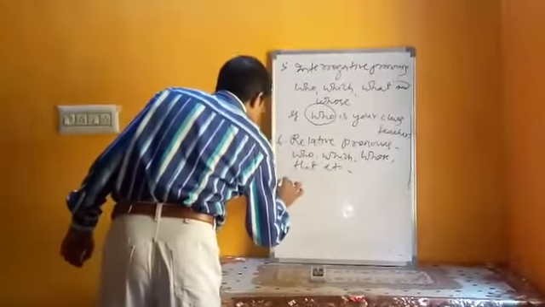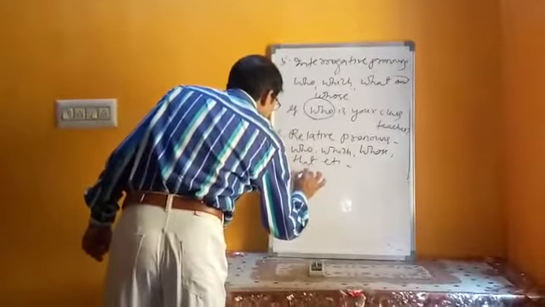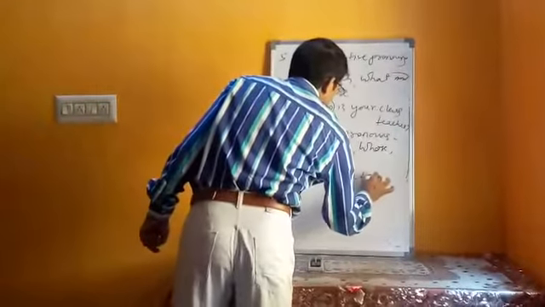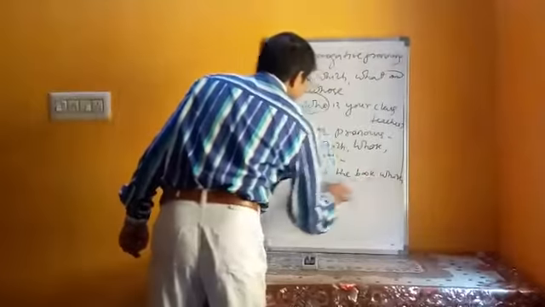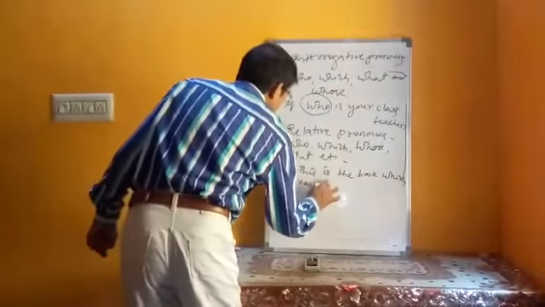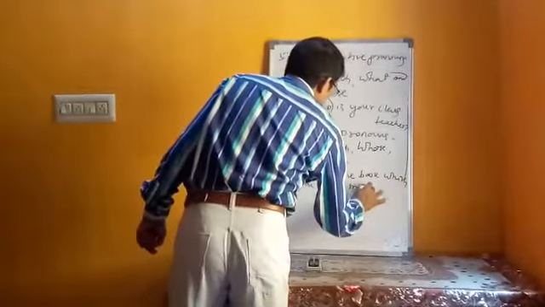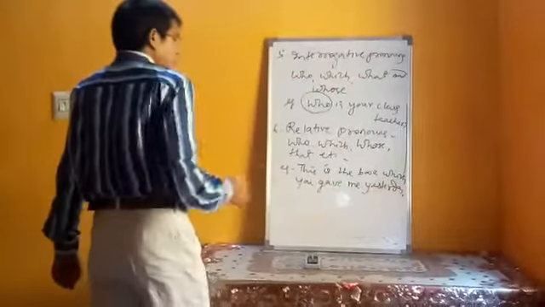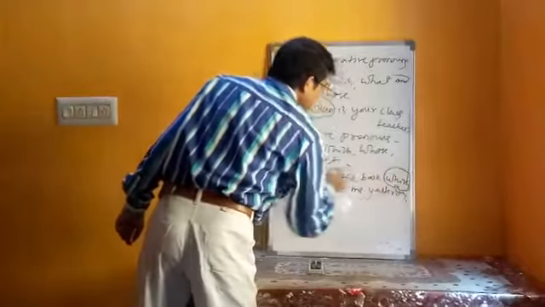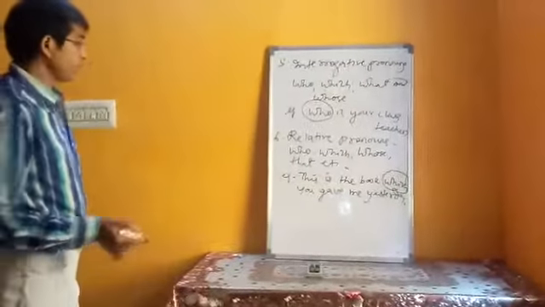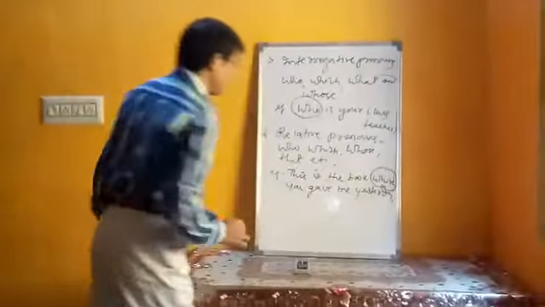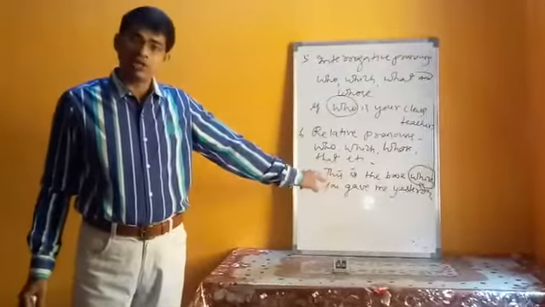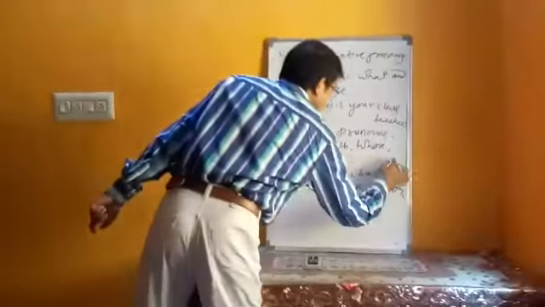Let me give you an example. This is the book which you gave me yesterday. So here the word which has been used to join two sentences. The first sentence is this is the book, and the second sentence is you gave me yesterday. So these two sentences are joined by the relative pronoun which.